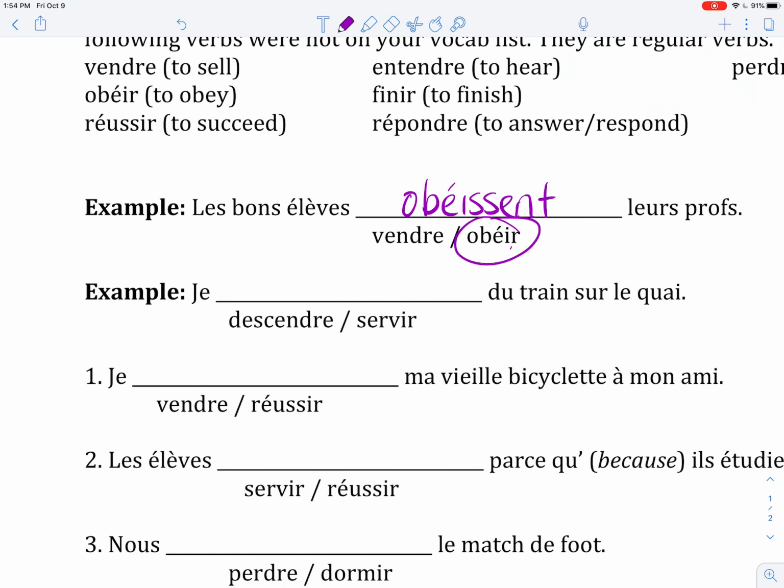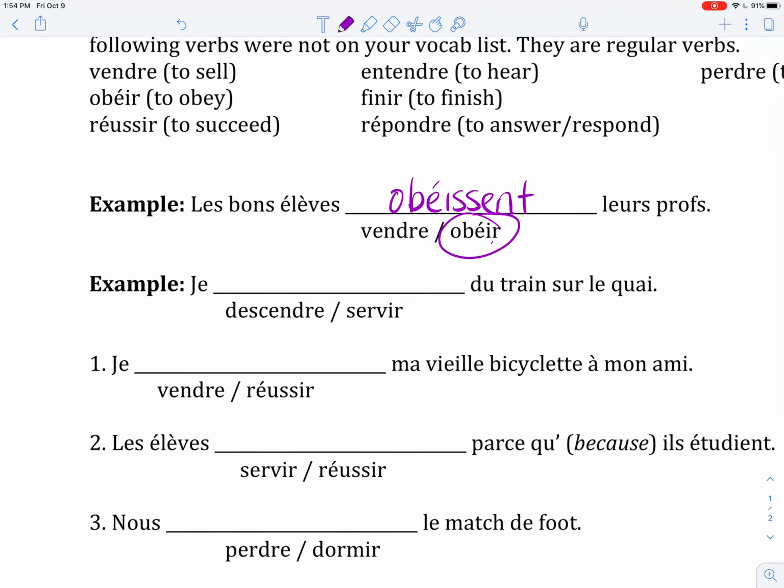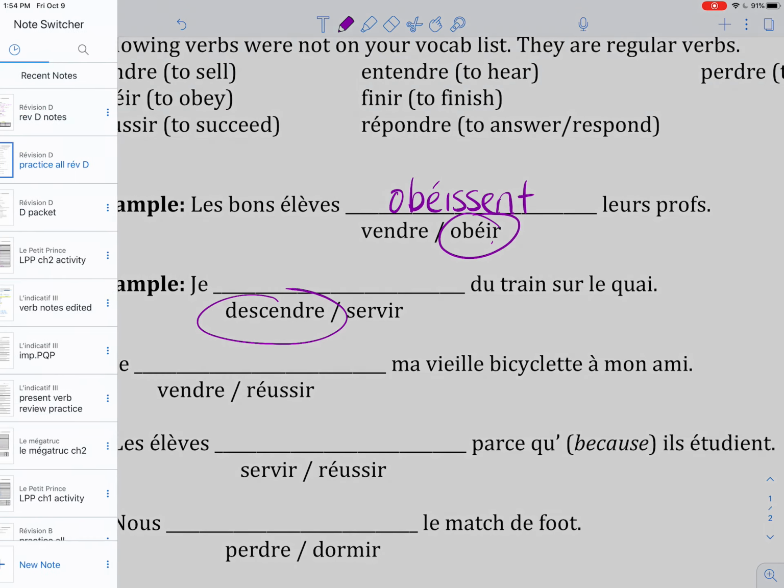Second example, we're going to choose between descendre and servir. So we have je blank du train sur le quai. A lot of those words are on your vocab sheet. So we've got the verb descendre, to go down or to get off of a means of transportation, or servir, to serve. So I get off the train on the platform or I serve from the train on the platform. Descendre is the verb that makes more sense. So then we go back to the notes.